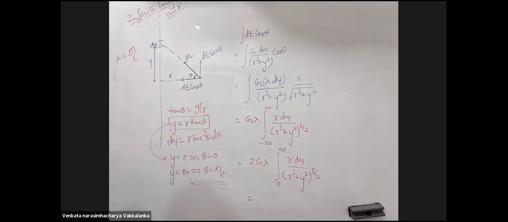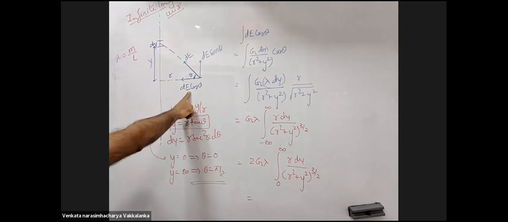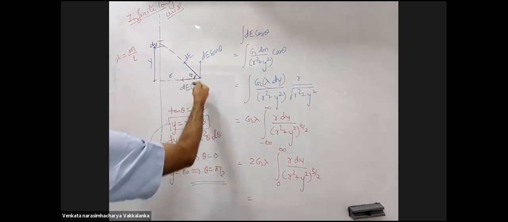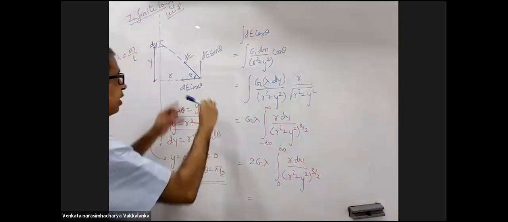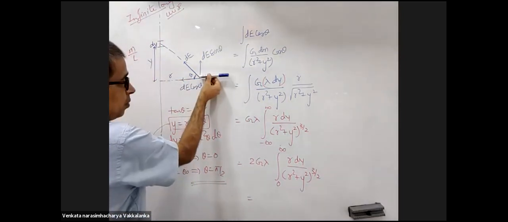Okay, okay. Y is not a constant. Sir, I got minus 2g lambda by r. नहीं, minus नहीं आएगा because you already took the direction. अगर अभी d cos theta integrate करने के बाद अगर negative आया, मतलब you will be changing the direction of field this way.